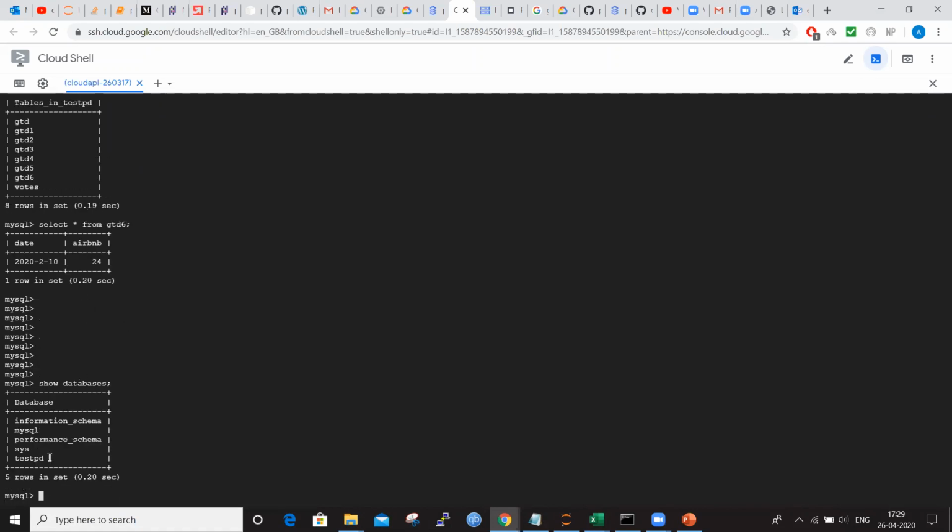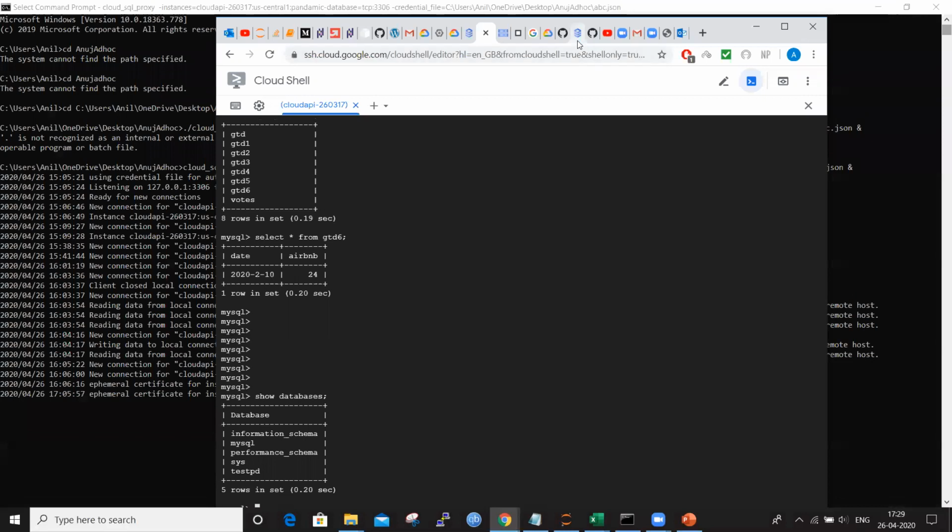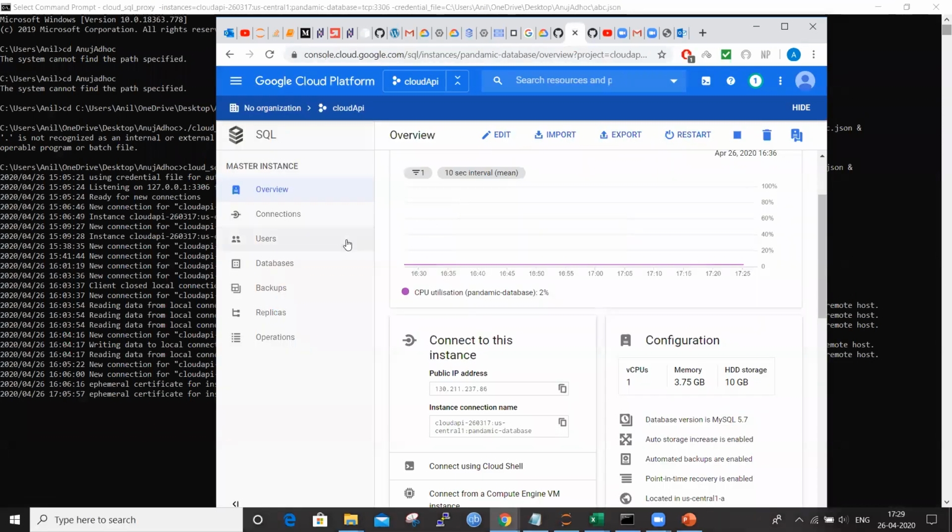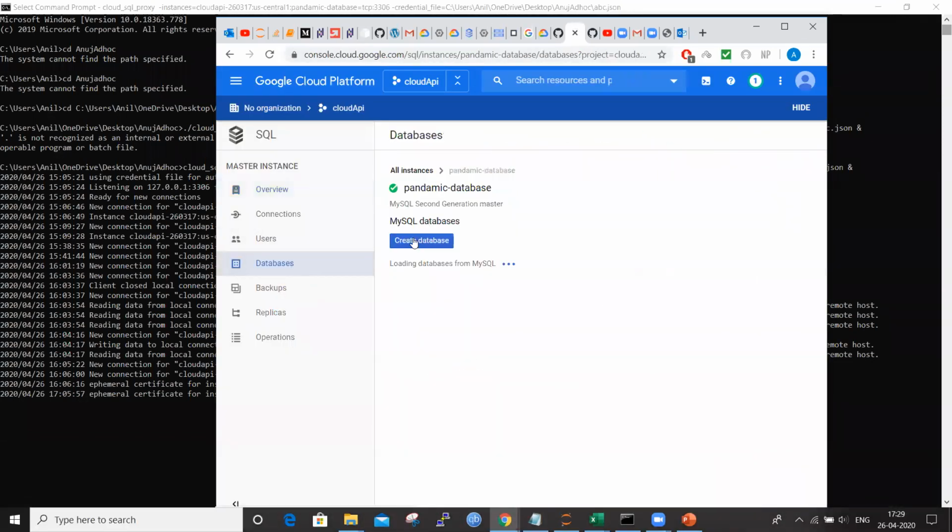So these are my databases. If you can see here, TestPD is one of the databases I have created. Initially, to create this database, we have an approach. You can go here and create a database. Let us say you have created a database, TestPD.